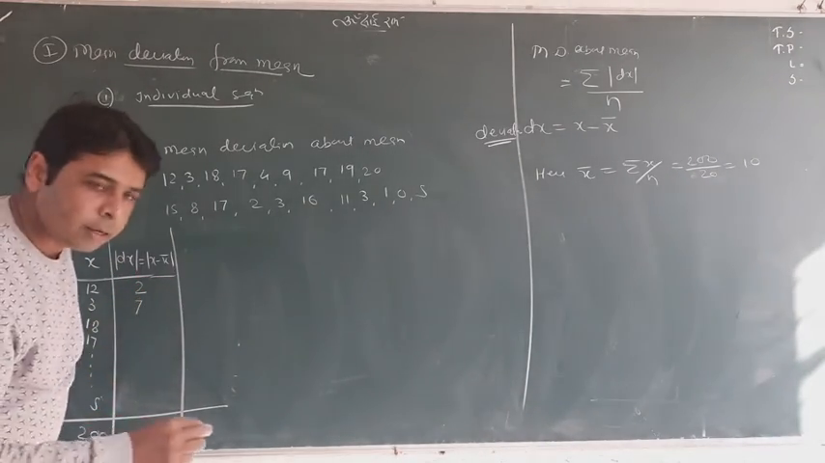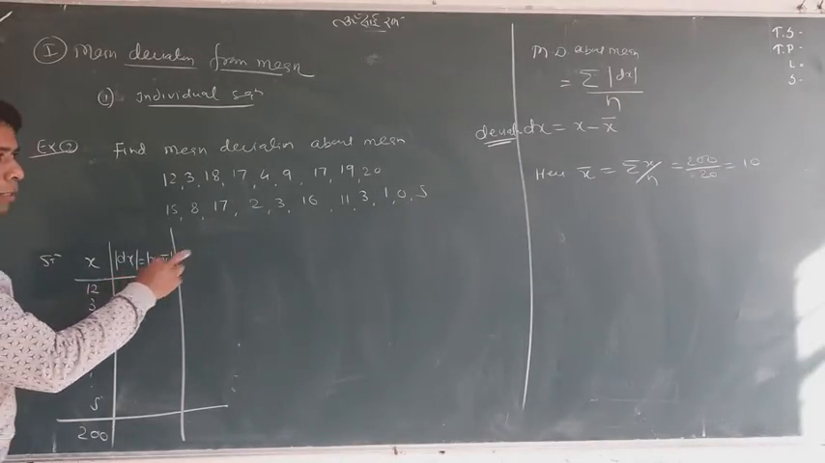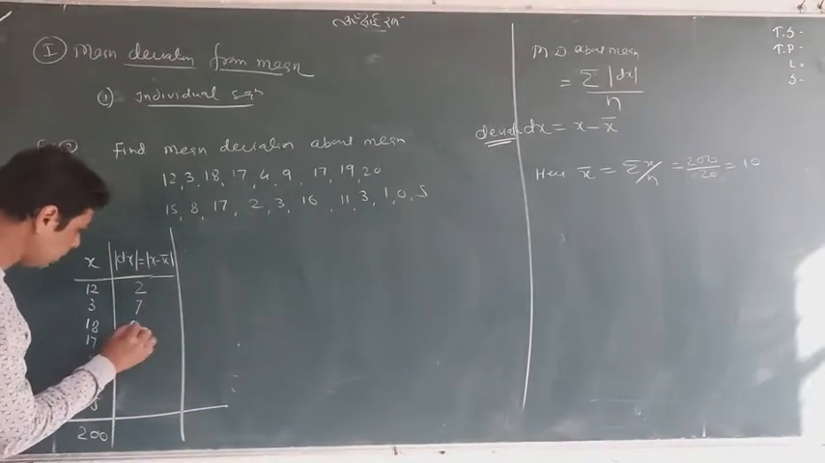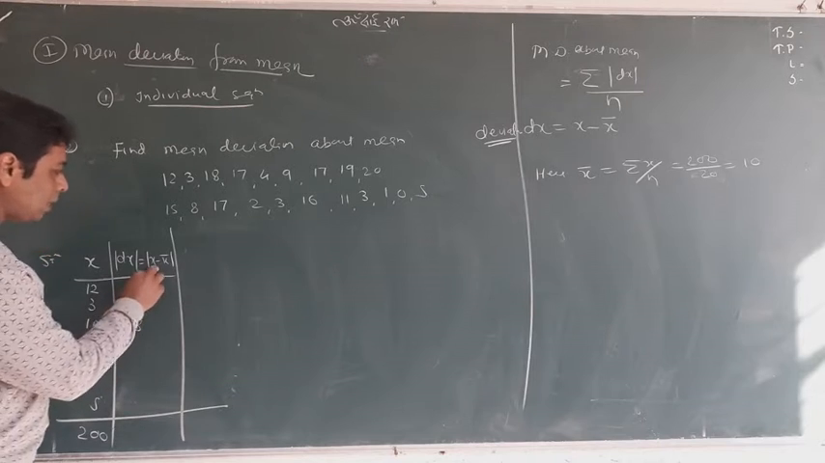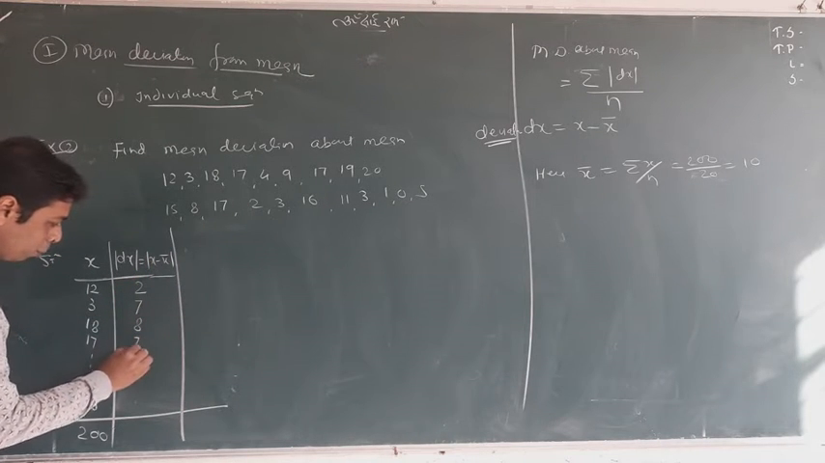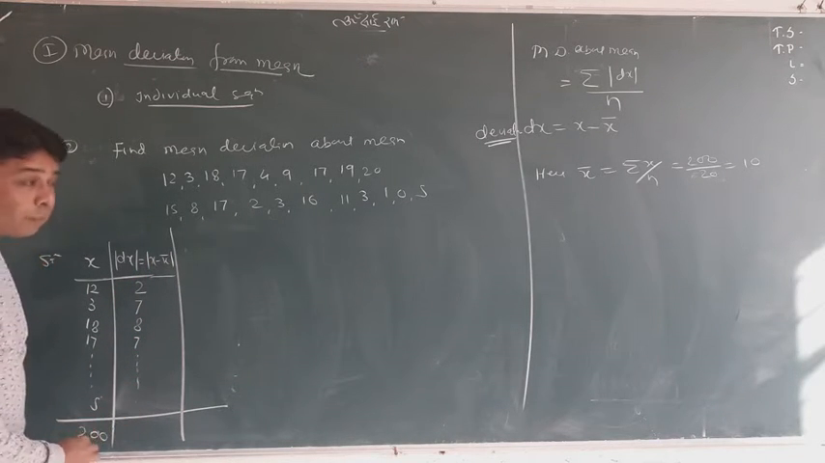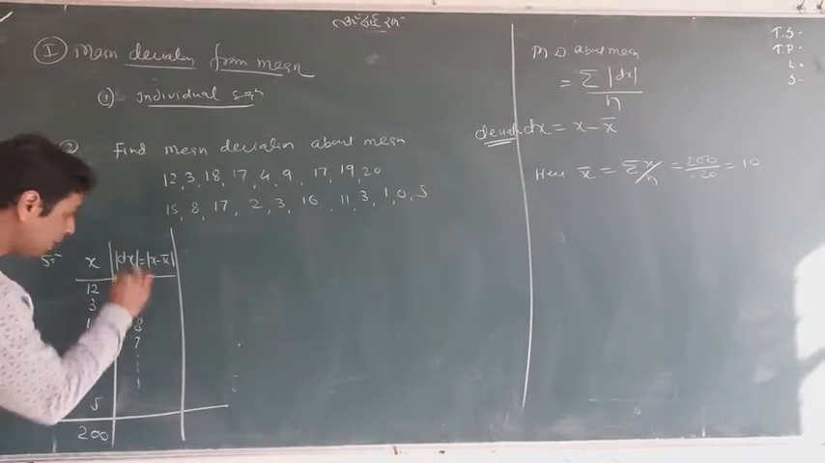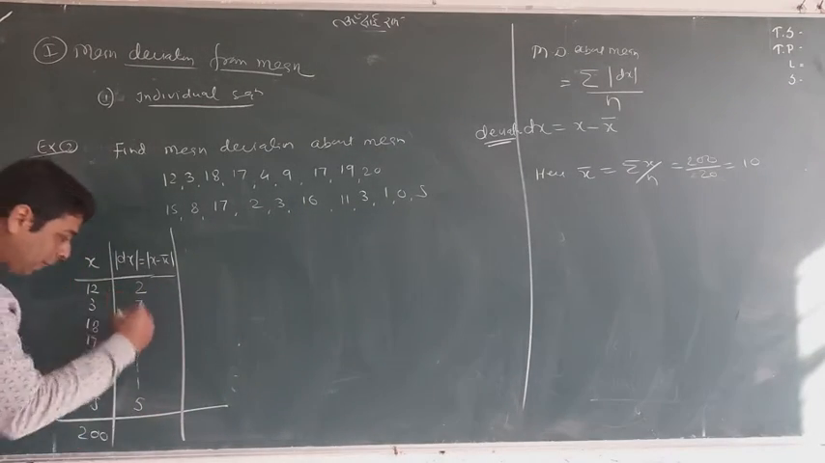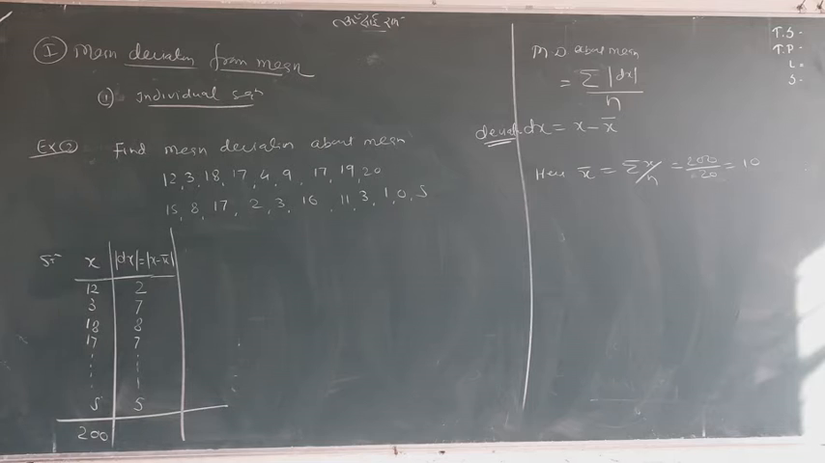Hope you are getting it. Now 18 minus 10 is 8. I am writing here. After that 17 minus 10 is 7. So please you do all. Lastly I am writing 5 minus 10 is minus 5, but in mod it is 5. So when you add all, guys, you will have 124.